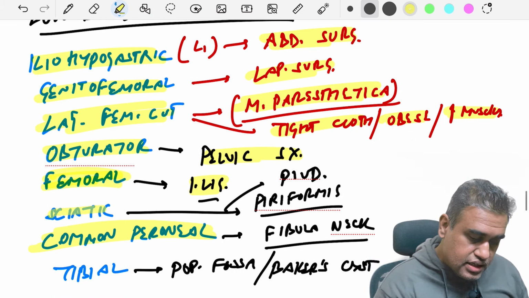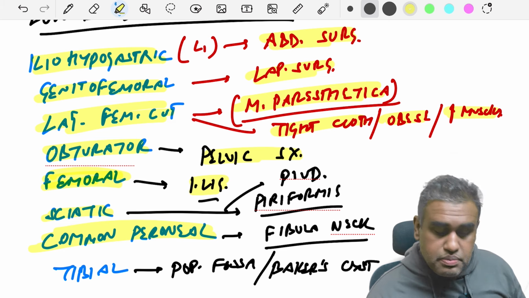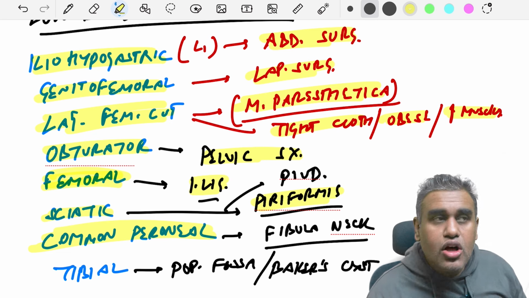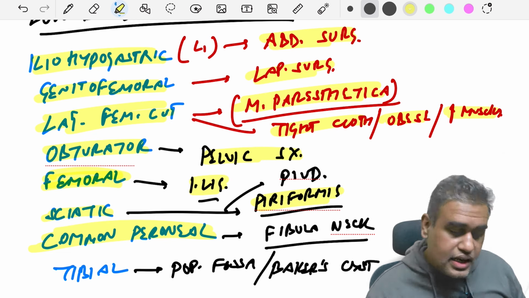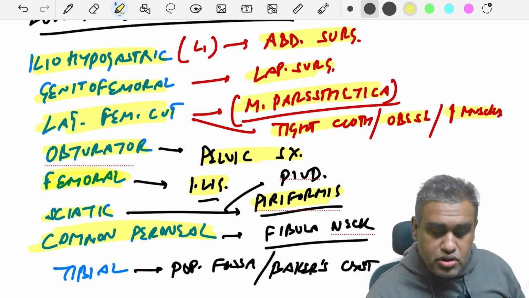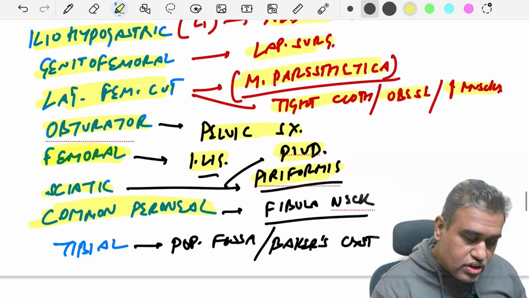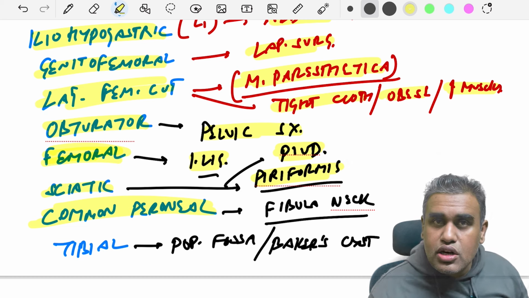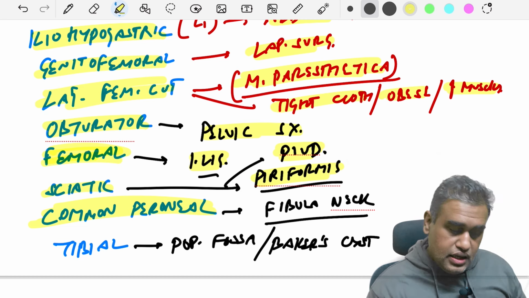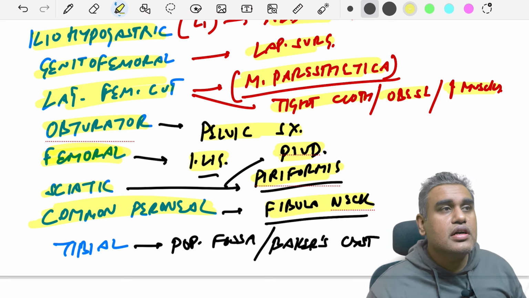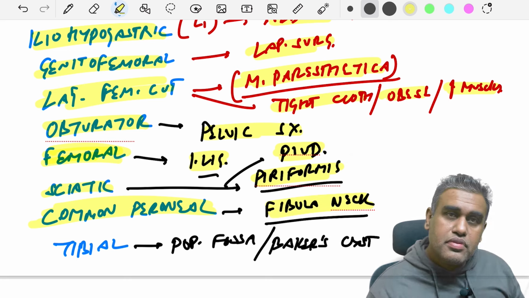Next, we have the sciatic nerve. Sciatic nerve, remember, passes just beneath the piriformis muscle. Therefore, any problem in the piriformis muscle or piriformis entrapment syndrome can lead to compression of sciatic nerve, or if there is a prolapse of the intervertebral disc. Next, we have the common peroneal nerve, which is one of the most common nerves in the lower limb to be damaged, and that wraps around the fibular neck. So, in cases of fibular neck fractures or injury on the lateral part of the knee, this common peroneal nerve